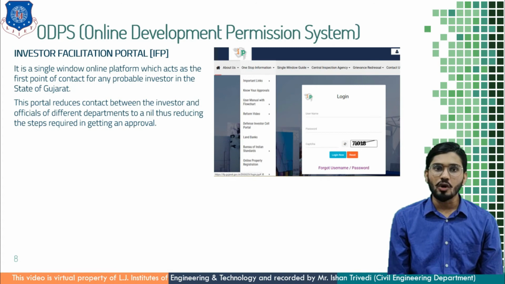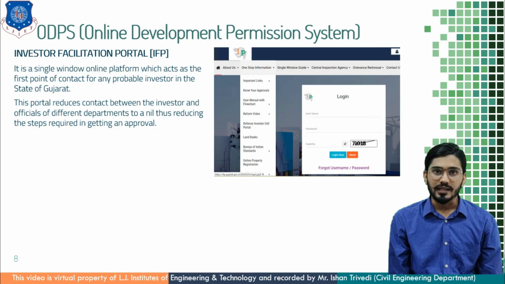Furthermore, let us have an introduction of Investor Facilitation Portal, which is also known as IFP. It is a single window online platform which acts as a first point of contact for any probable investor in the state of Gujarat. For lodging any file for the approvals, the developer or a person has to create a login ID. This login ID is available at IFP Gujarat Government Portal. Once the registration has been done, all the relevant documents are uploaded and within 24 hours, all the permission has been given if all the documents are relevant to the proposal.